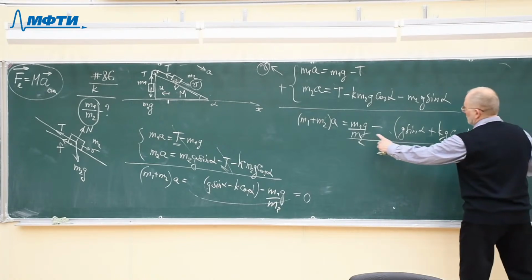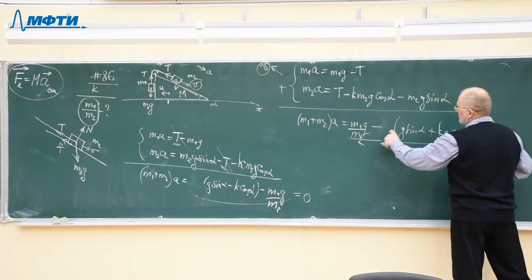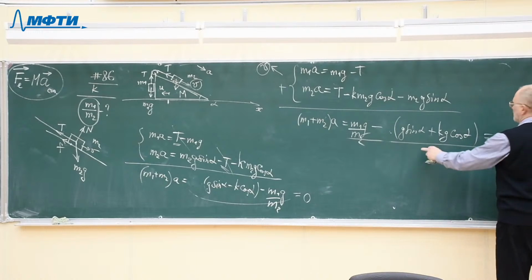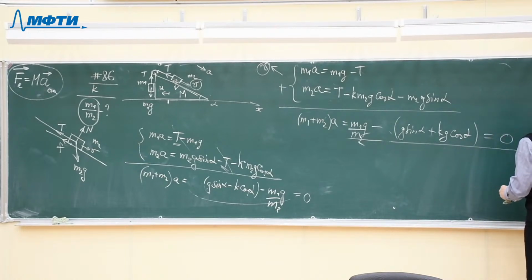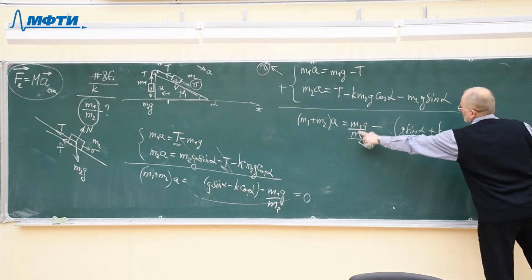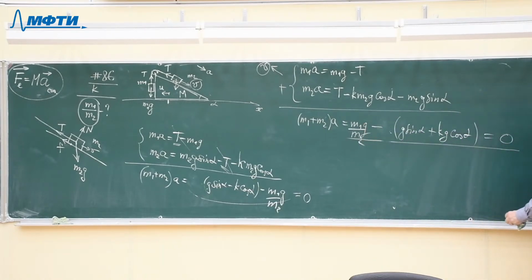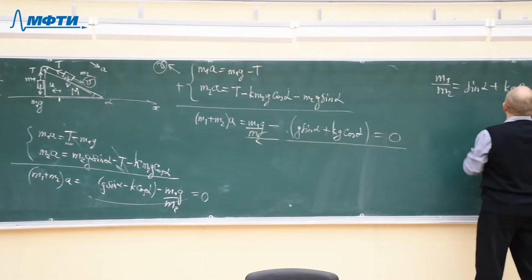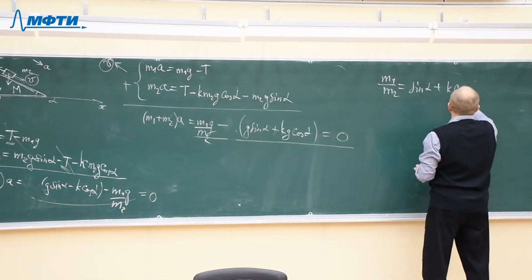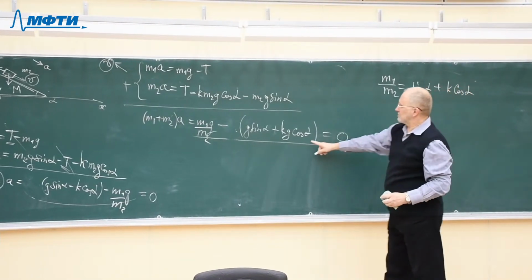It's easy to notice that the acceleration of free fall g will cancel, and what we have in the end finally is m1 over m2, the quotient of two masses, equal to sine alpha plus k cosine alpha, g cancelled, from this equation.